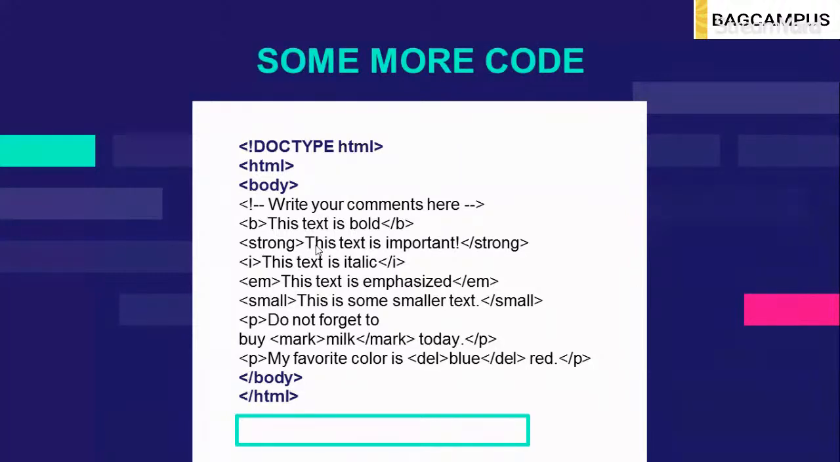So what are comments? Comments are also important whenever we discuss any programming language. In HTML we can write a comment like this. Sorry, I'm not able to mark it. So write your comment here; you can do this type of thing up here. Then we have bold text, strong, the i tag, the small tag, the p tag, and the mark tag.